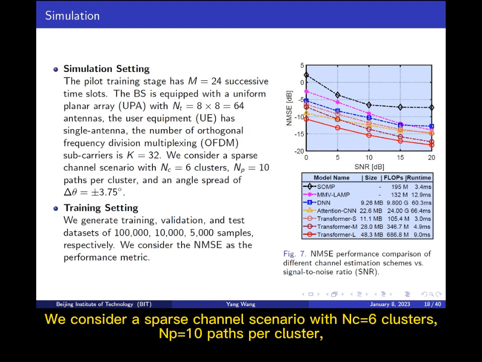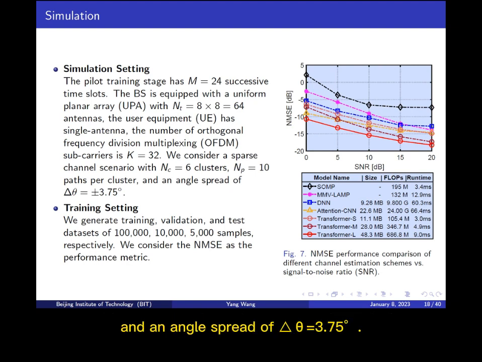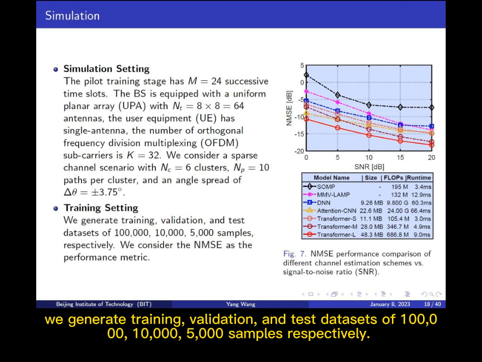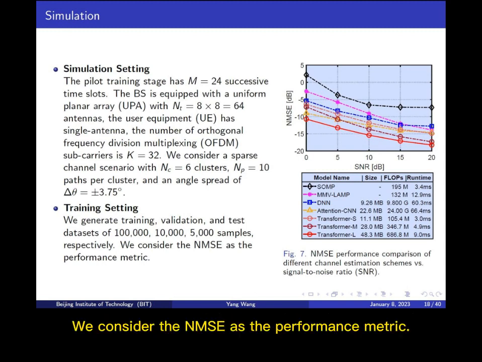We consider a sparse channel scenario with NC equals 6 clusters, NP equals 10 paths per cluster, and an angle spread of delta theta equals 3.75 degrees. We generate training, validation, and test data sets of 100,000, 10,000, and 5,000 samples, respectively. We consider the NMSE as the performance metric.